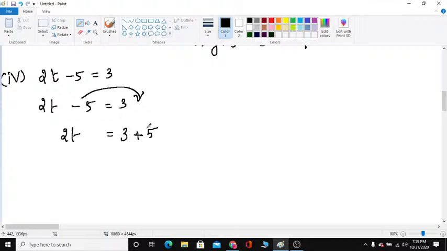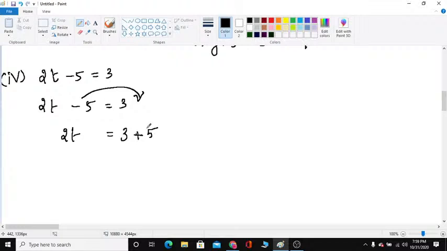What is the equation? 2t minus 5 is equal to 3. Write the equation again. 2t is right in product form: 2 into t minus 5 is equal to 3.